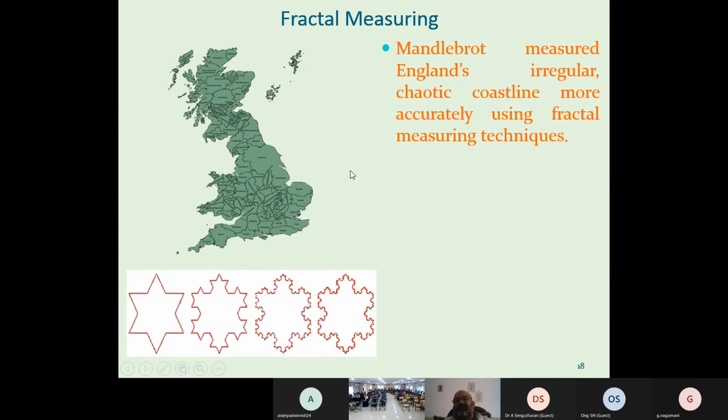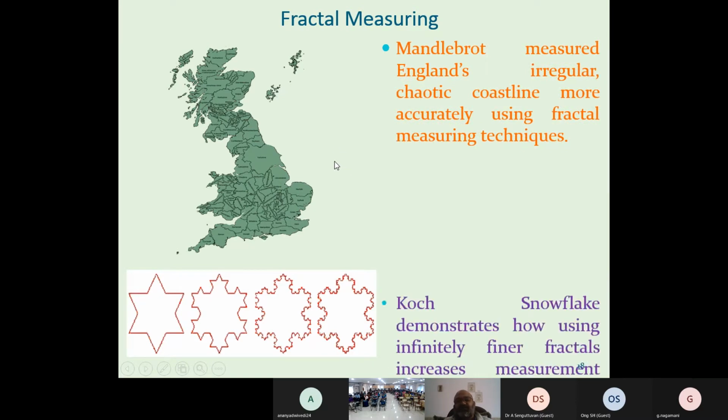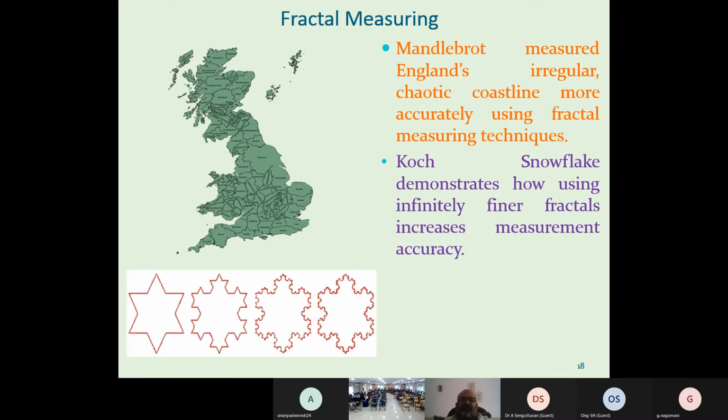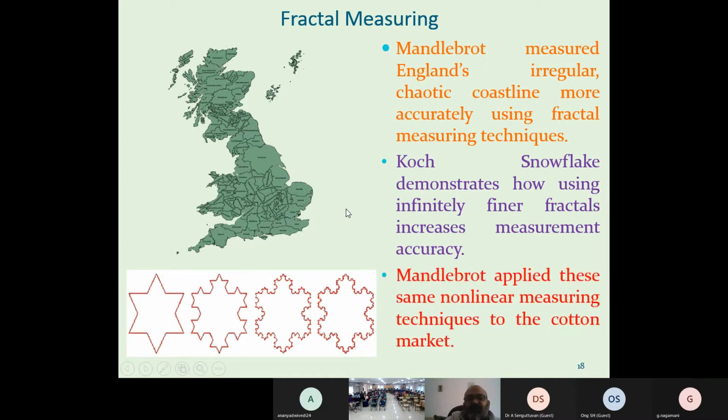Mandelbrot measured England's irregular chaotic coastline more accurately using fractal techniques. The Koch snowflake demonstrates how using infinitely finer fractals increases measurement accuracy. They applied this technique, so he got better results. Mandelbrot applied the same nonlinear measure technique to the cotton market at the same time. It means studying the market